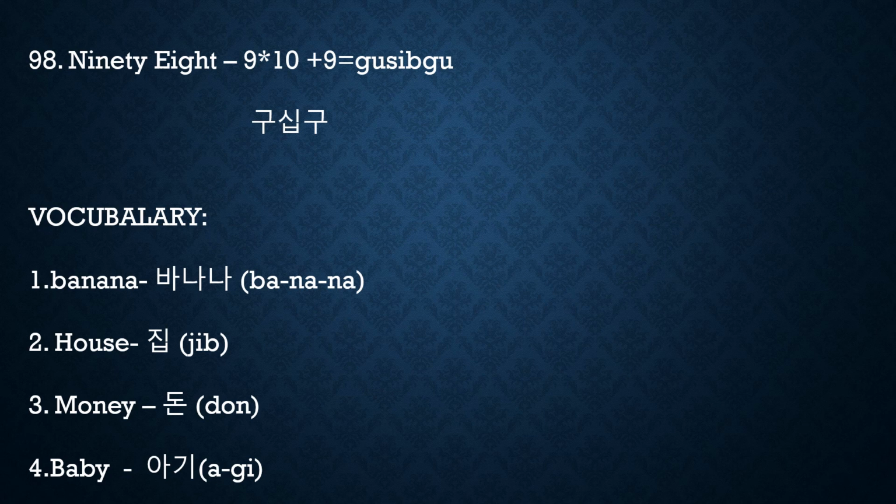Baby. What is baby in Korean? Agi. See here, A is one syllable, Gi is one syllable. Here we are writing A, but A is a vowel, right? What is our rule? One syllable should start with a consonant. So here there is no consonant, so we have to keep an empty symbol. Then consonant followed by vertical vowel, so it will come beside.